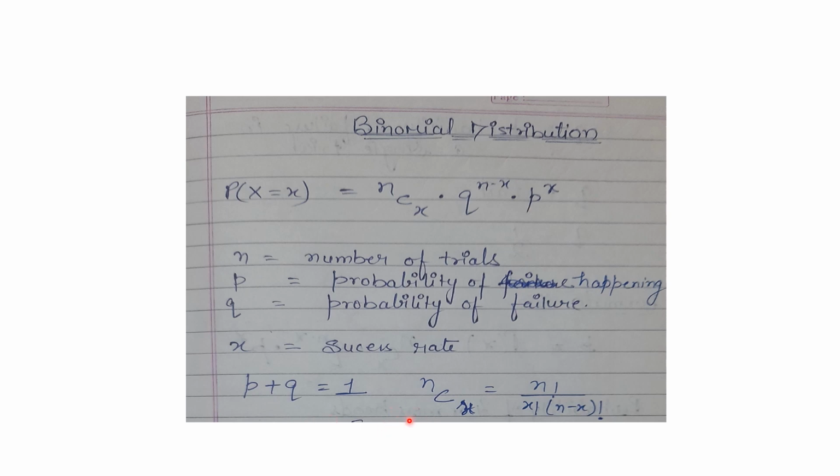And this is the formula for solving combination. nCx, and the formula is n factorial upon x factorial into bracket n minus x factorial. This is the formula for solving combination nCx. So this is the formula portion for solving binomial distribution. I hope you all get this. Now moving towards our practical question.